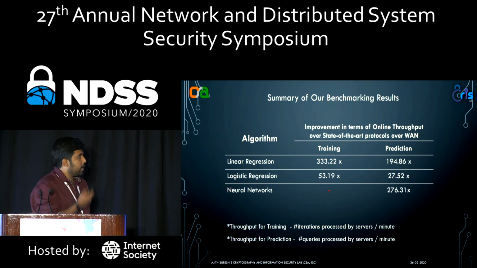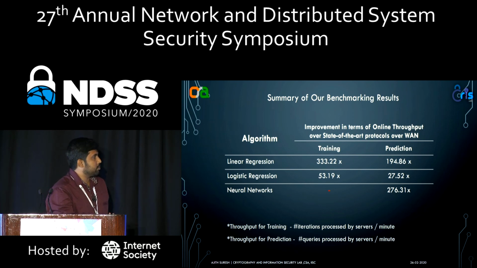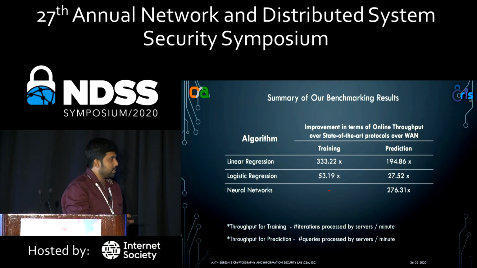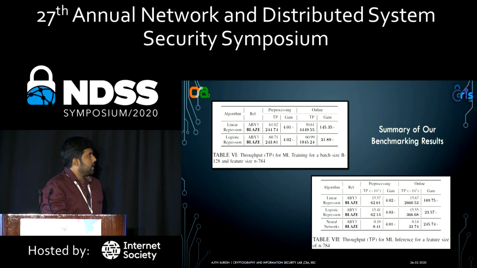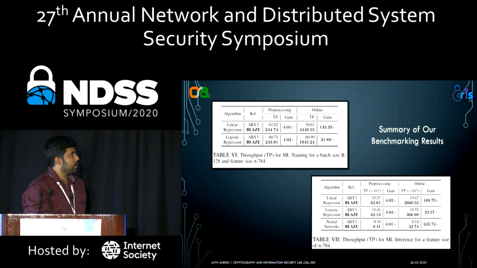This is a quick summary of our benchmarking results. We have improvements from 27x to some 333x for linear regression, logistic regression, and neural networks. These are some data from our paper. You can see the paper for the details due to time constraints.